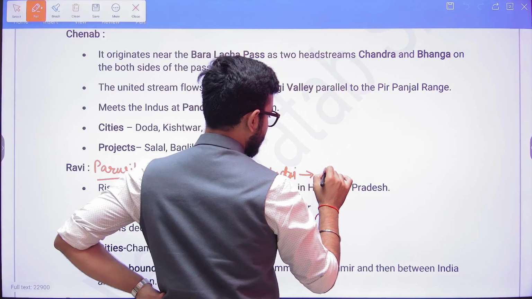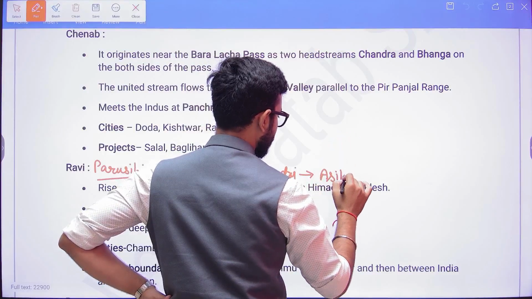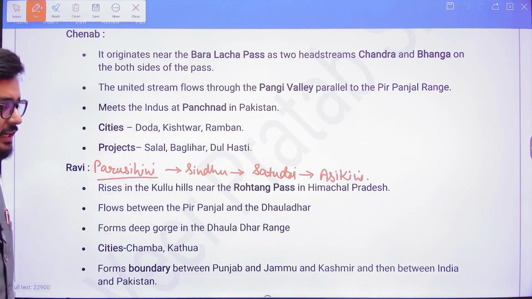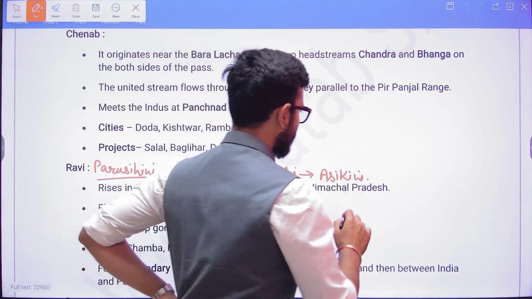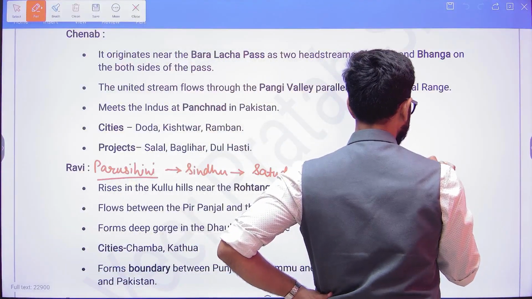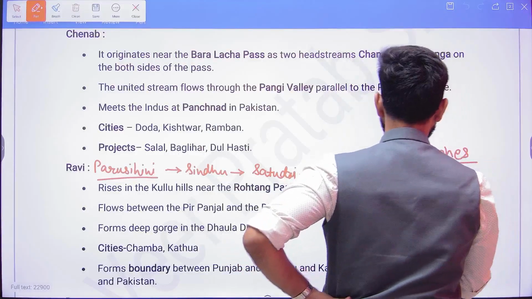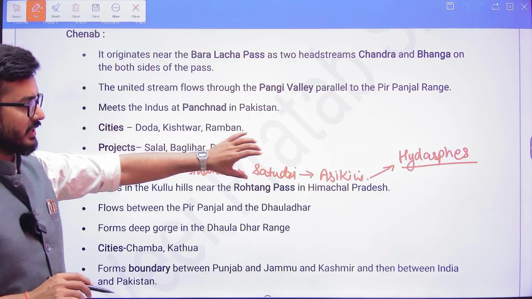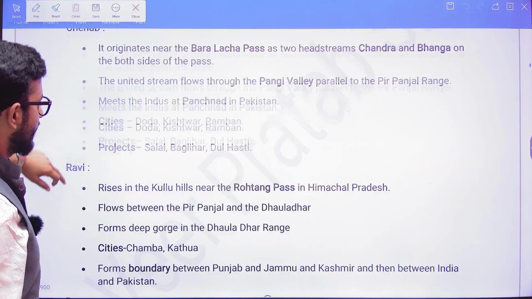Chenab is known as Asikni. You need to find out what Jhelum is known as. In the Greek word, Jhelum is known as the Hydaspes. So these are the various ancient names that are there. You need to find out about the Jhelum's ancient name.